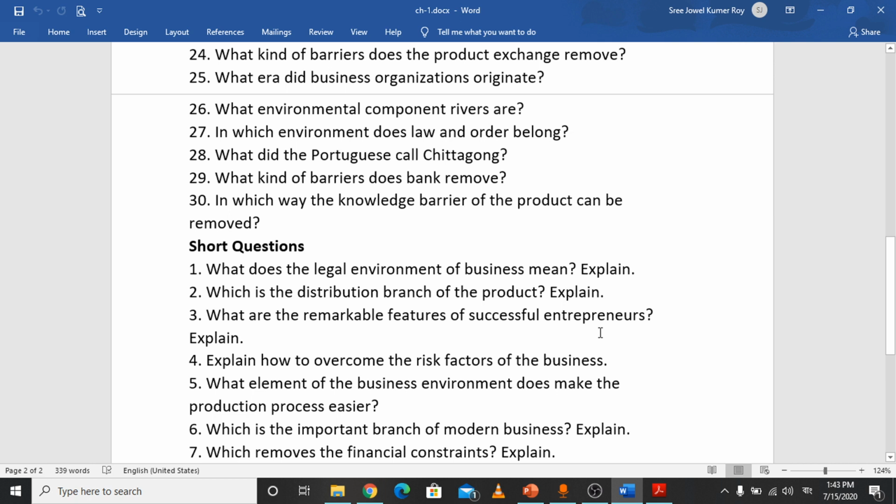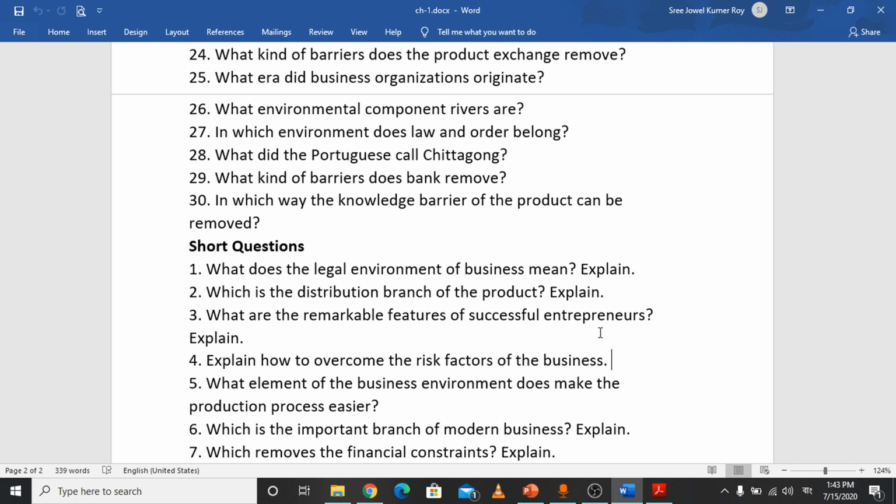Number 4: explain how to overcome the risk factors of the business. We know that to do business or to form a business, you have to face several risks. Business and risk, these two words are very close to each other. Without risk, you cannot form any business, and to overcome this risk, a businessman has to take the help of insurance. You know what insurance is.